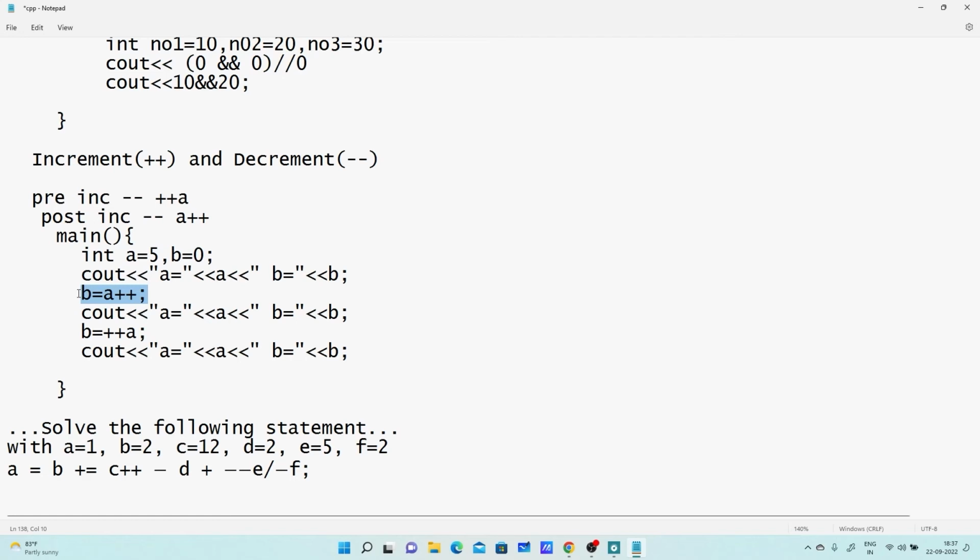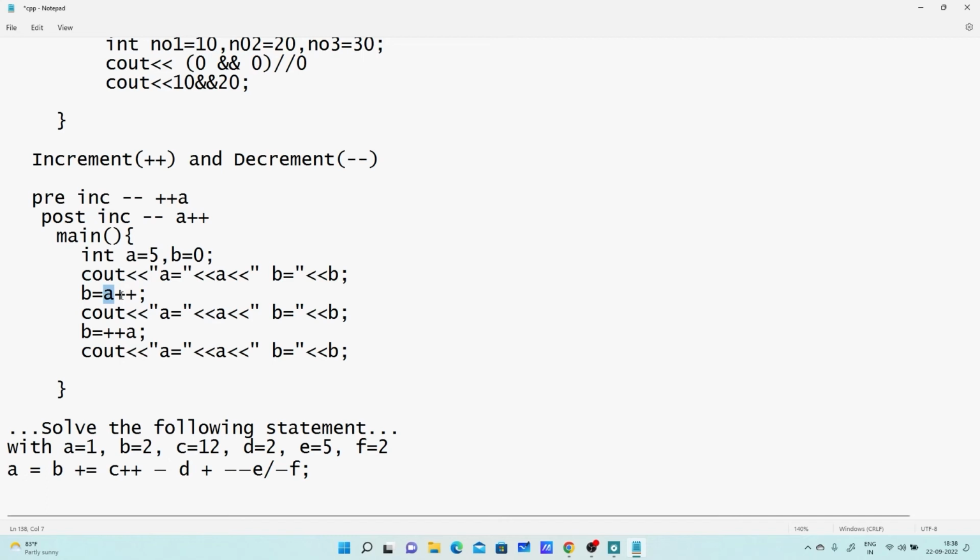Right? So listen, as per the precedence of operator, this increment operator has the highest precedence. But as I said, this particular one is a post increment, and as per the associativity from right to left, control will come from right to left, and it will assign the existing value of A to B. The existing value of A is 5, so value of B will be 5.